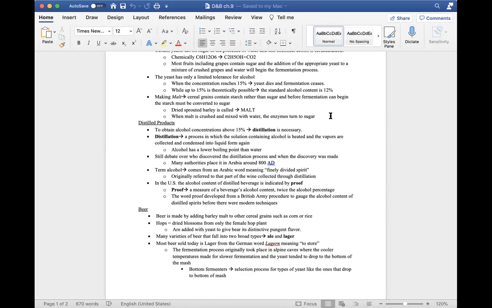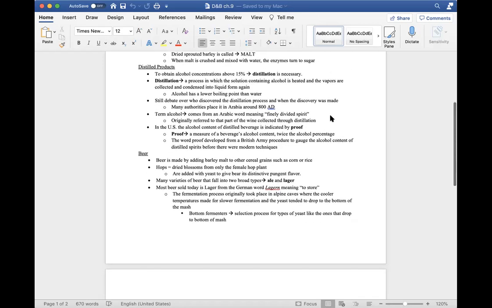Moving on to distilled products. To obtain alcohol concentrations above 15%, distillation is necessary. Distillation is a process in which the solution containing alcohol is heated and the vapors are collected and condensed into liquid form again. Alcohol has a lower boiling point than water, so there is a higher percentage of alcohol in the distillate than there was in the original solution.